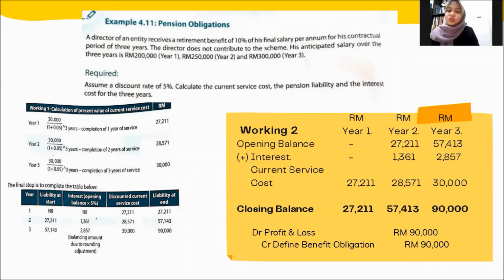Next, for year 2, completion of 2 years of services, 28,571. For the last year, completion of 3 years of services is 30,000. Okay. Next step